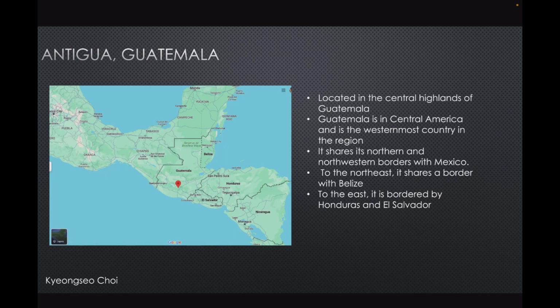To begin with, Antigua, Guatemala. It's located in the central highlands of Guatemala, and Guatemala is in Central America and is the westernmost country in the region. It shares its northern and northwestern borders with Mexico. To the northeast, it shares a border with Belize. To the east, it is bordered by Honduras and El Salvador.